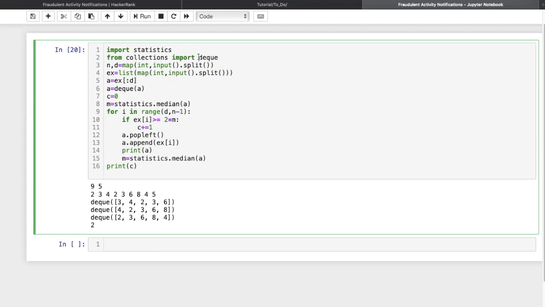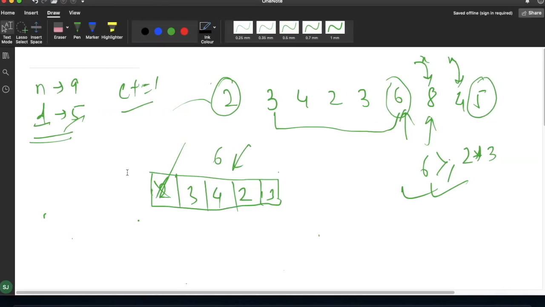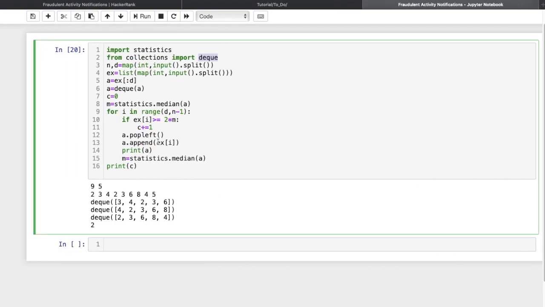Now I have taken a deque for popping the very first element and adding one extra element in the fixed array. For the very first d days, I have calculated the median using the statistics module median method.